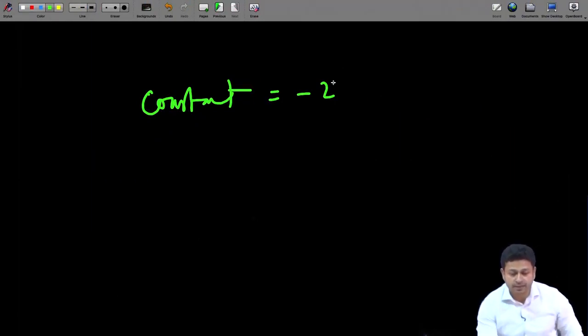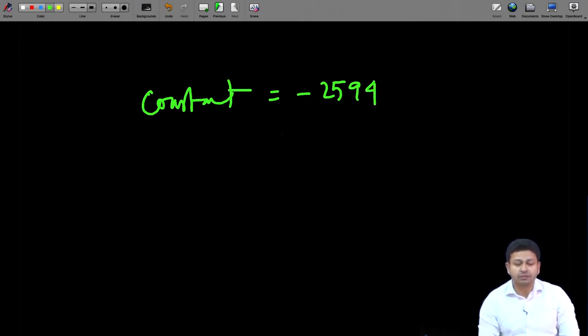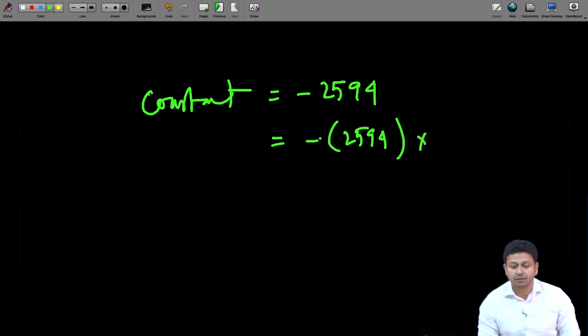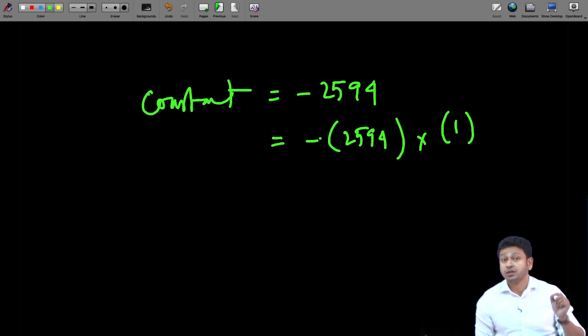So the constant could be expressed as the value of the coefficient, 2594, multiplied with the value of the variable, which is 1. So for all the observations, the value of that variable is always 1.